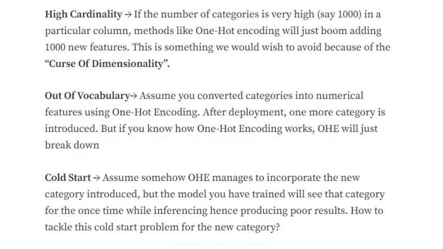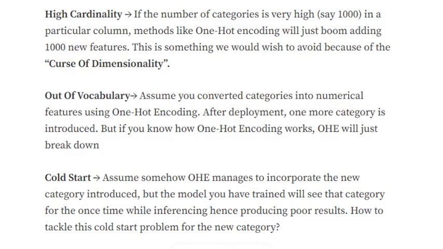Another problem with one hot encoding is that of OOV, that is out of vocabulary. Assume that we have seen 10 categories in a training dataset, and eventually while testing we face a new category, that is the 11th category. Now one hot encoding doesn't have a method to incorporate this new category, leading to a problem. Hence, if a new category gets introduced in real world deployment or during testing, one hot encoding will fail. The third one being cold start.